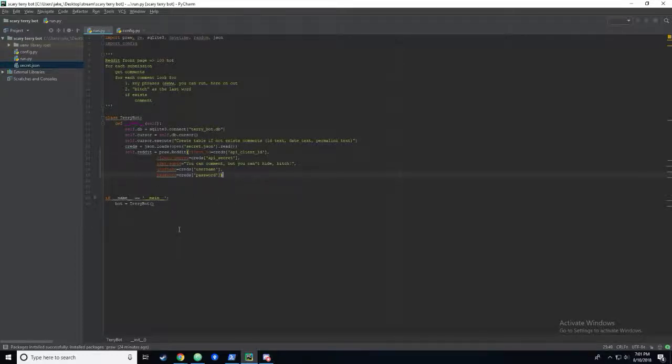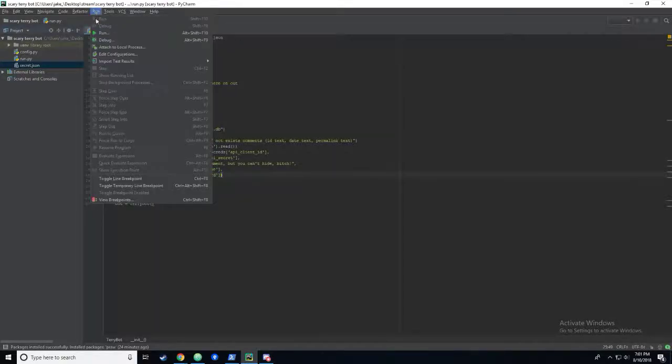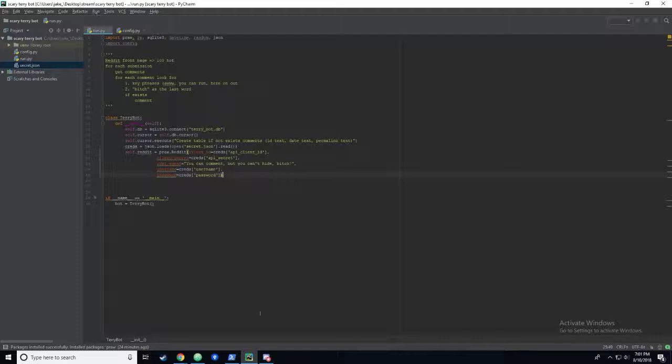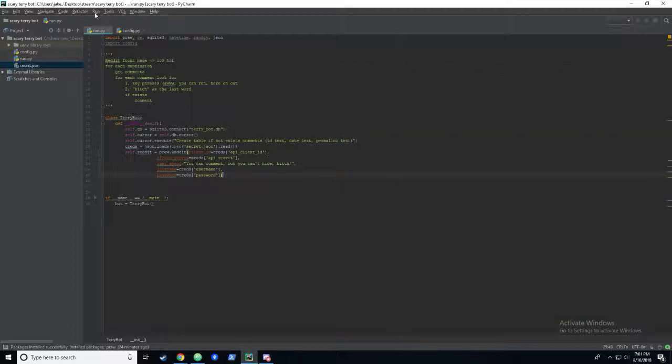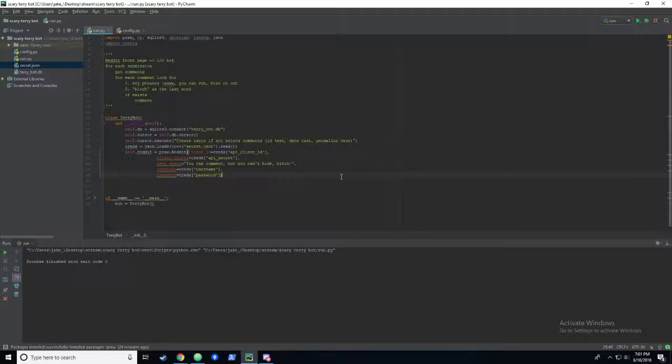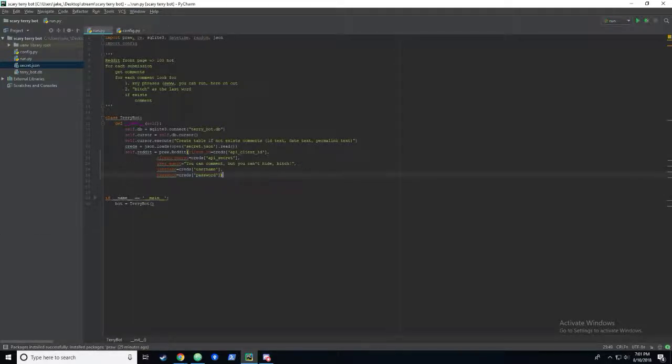I think we can just click run on this thing? I don't really know how this works, I never use the run in here. I do it the old school way. Actually, I have the virtual environment, so I might as well just do this. Let's click run, see what happens. Okay, cool, so everything worked well. All right, so far so good. I guess I named these things correctly, or I remember the names of them.